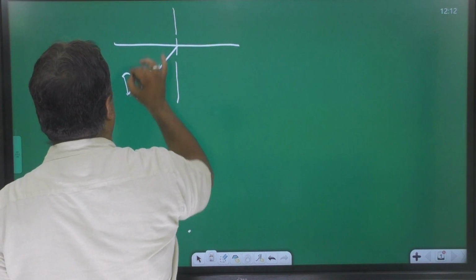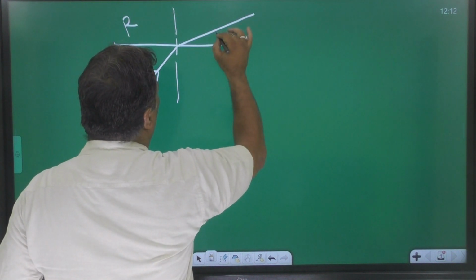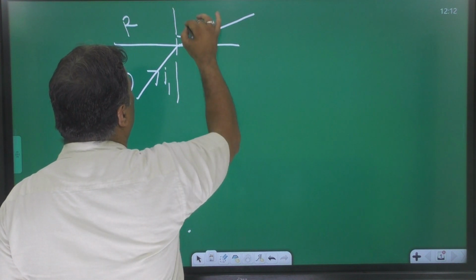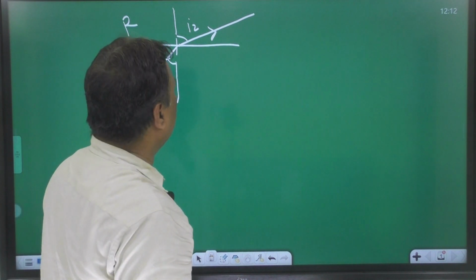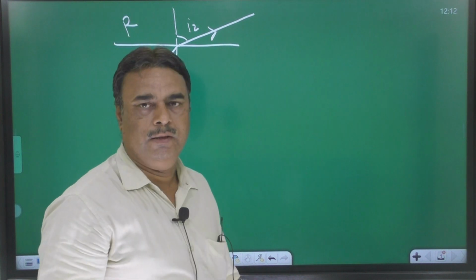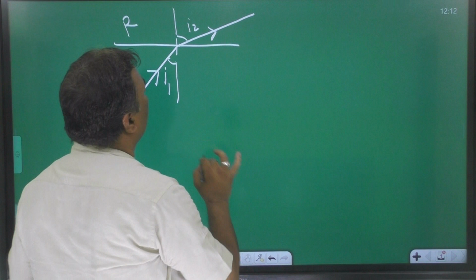Suppose this is a denser medium, this is the rarer medium. By concept, light will move away from the normal. This angle is i1, this angle is i2, suppose given. The question comes: when light is passing from denser to rarer, why does it bend away from the normal? Prove that. How do we understand? Look here.